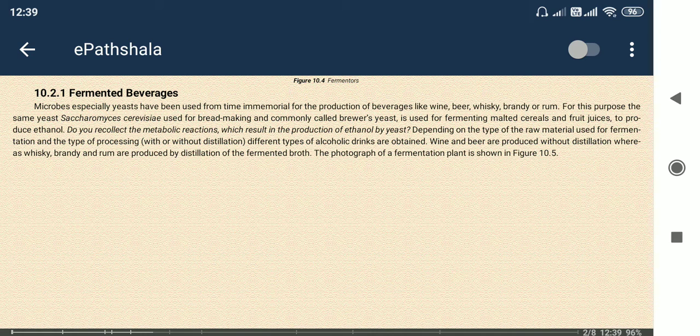Here it is yeast, Saccharomyces cerevisiae, which is also involved in Baker's yeast. Saccharomyces cerevisiae is involved in fermented beverage preparation like beer, whiskey, brandy, or rum. These are the common beverages.